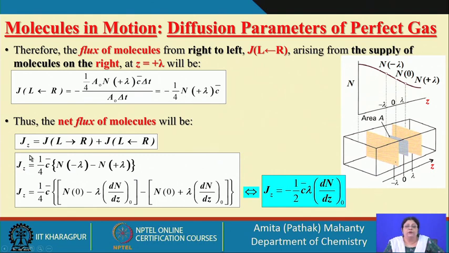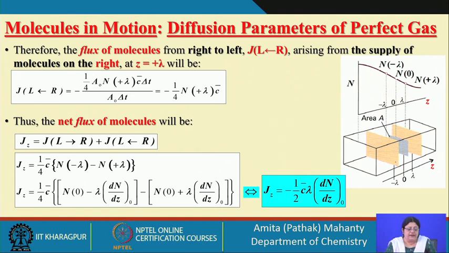So, to find out the net flux at the window A, which is of our interest, what do we need to know? We have to add the two fluxes: the flux moving from left to right, that means from higher concentration to lower concentration, plus the flux moving from lower concentration to higher concentration. What does this negative thing mean? Flux cannot be negative. It means that it is moving in the opposite direction. It cannot move from the lower concentration to the higher concentration side.